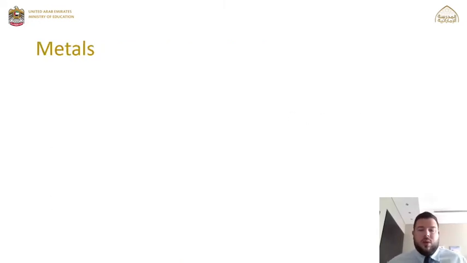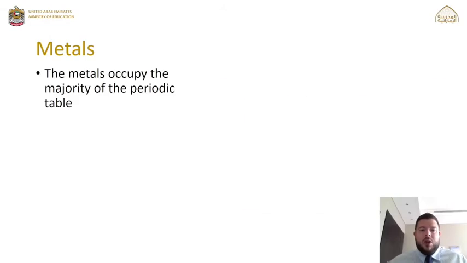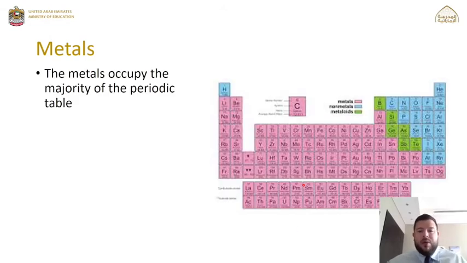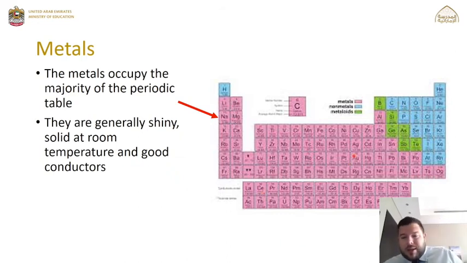Now metals is one of the sections on the periodic table. So if we take this periodic table here, okay, what we'll see is the metals occupy the majority of the periodic table. So if we look, the whole section that is coloured in pink here is representing the metals. Now the metals we say would be on the left hand side and the middle of the periodic table, with an exception to this here, which is hydrogen. Okay, hydrogen is placed on the left because it is in group 1, however it is not classed as a metal. Now the metals are generally shiny, they're solid at room temperature, and they are good conductors.